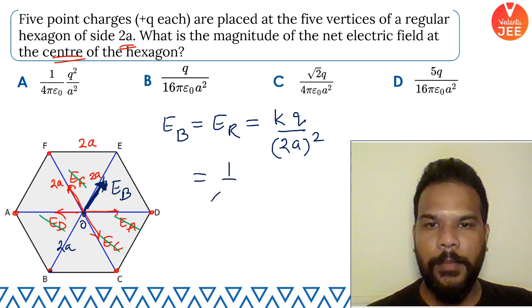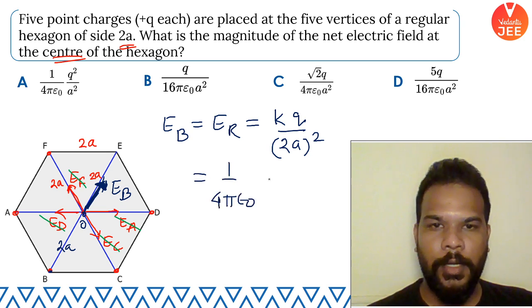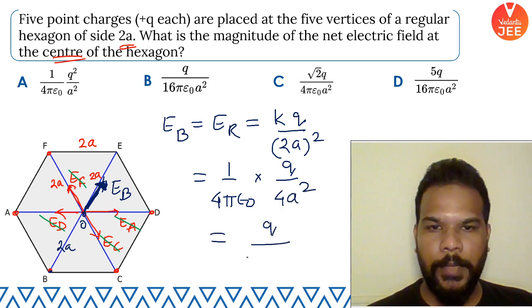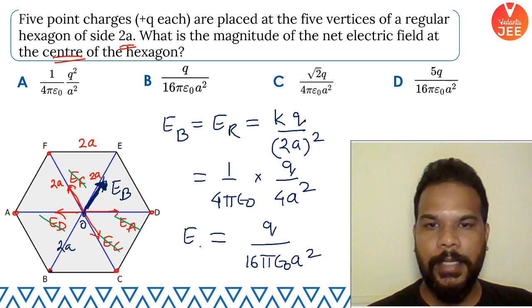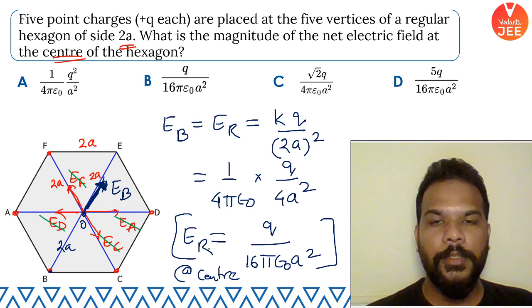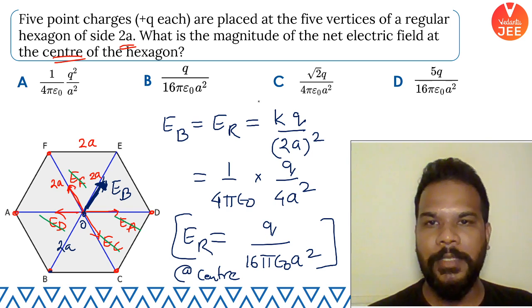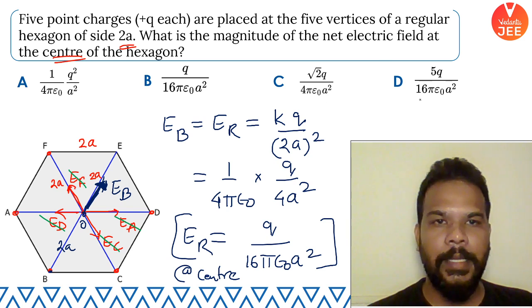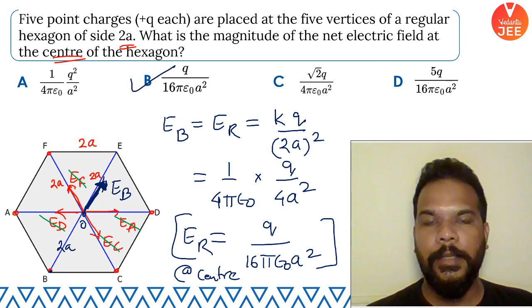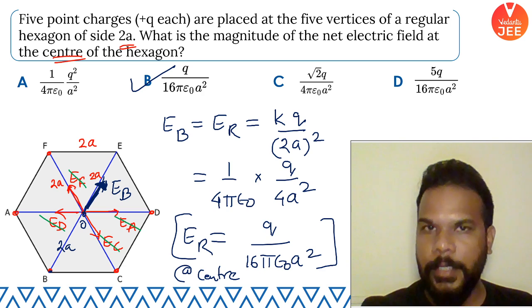So K is 1 upon 4 pi epsilon naught into Q by 4A square. That means it is Q divided by 16 pi epsilon naught A square. That's the resultant electric field value at the center. So at the center it is Q upon 16 pi epsilon naught A square. So obviously A, C and D are not the correct answer. The correct answer is option B.